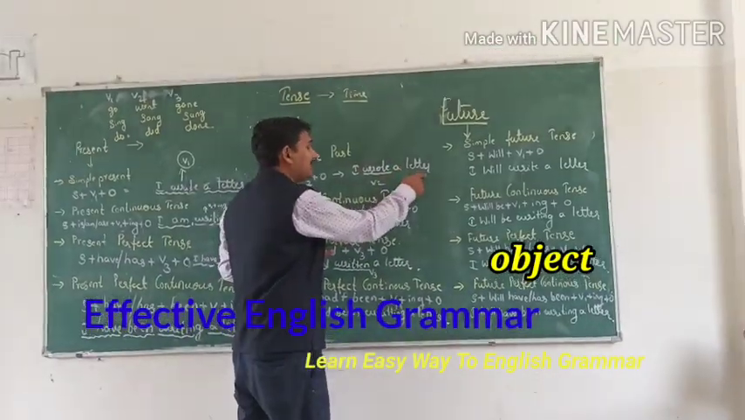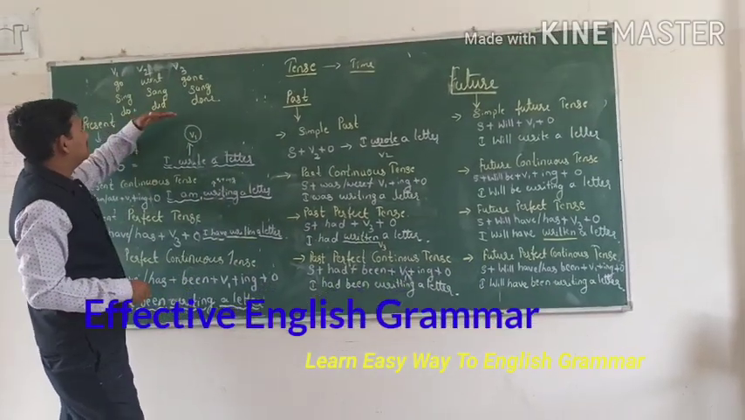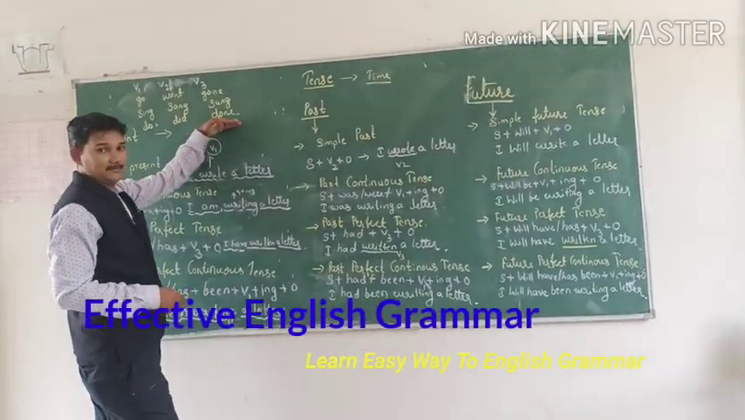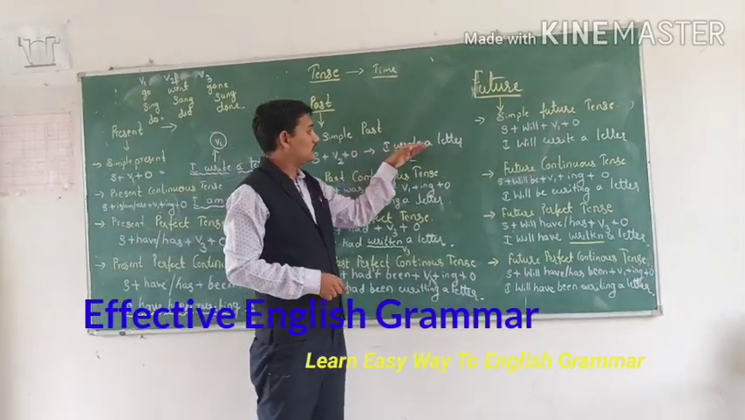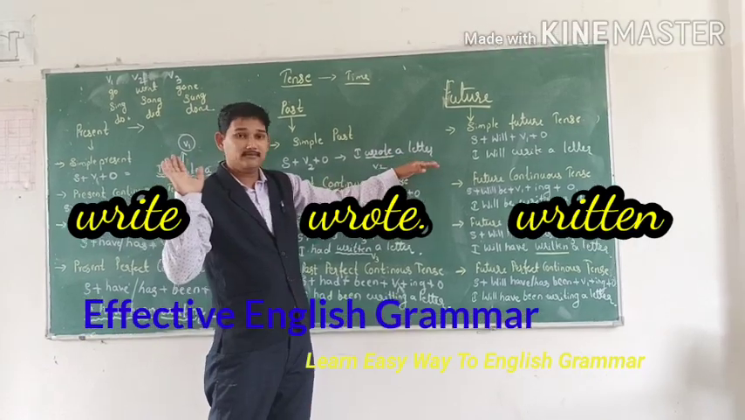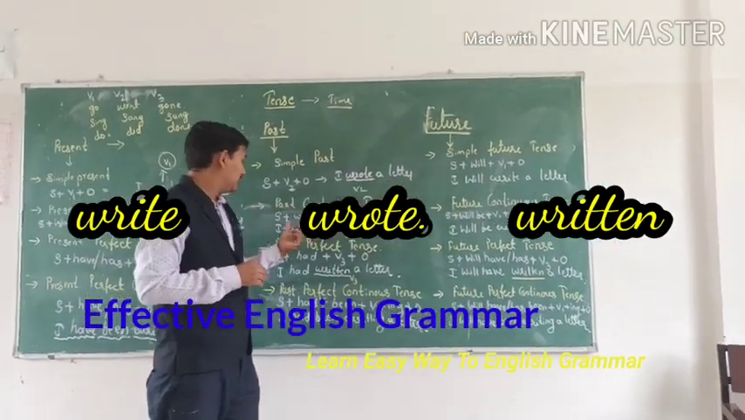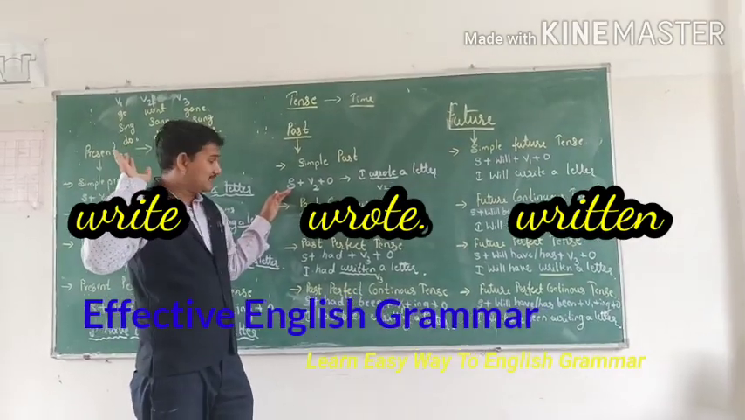See there, I write a letter, it's a present tense. I wrote a letter. What will the V2 form become? Write, wrote, written. I wrote a letter. So here, I have already written. I have already written a letter. See, I wrote a letter. That we call past tense.